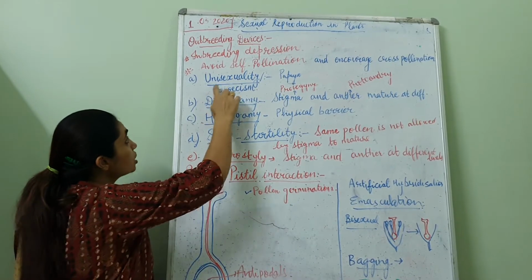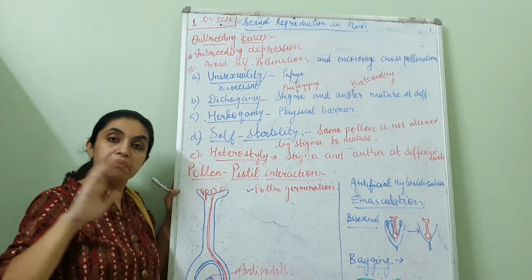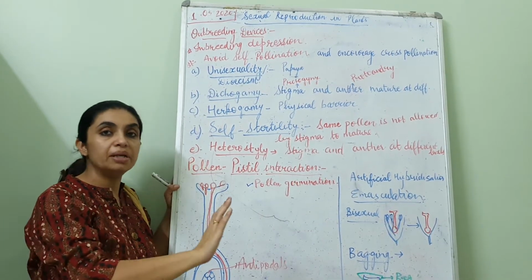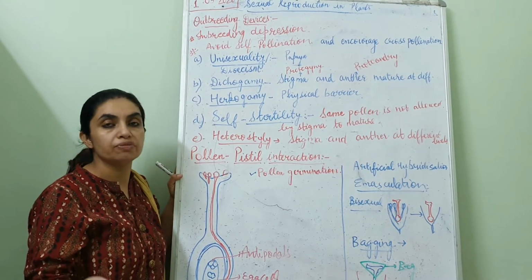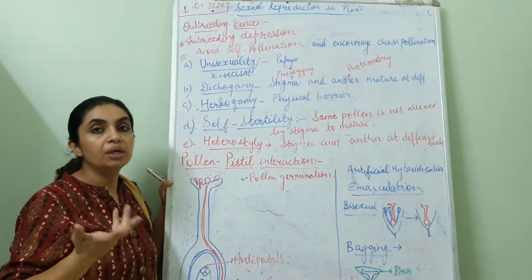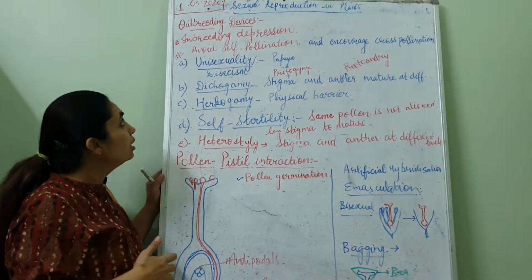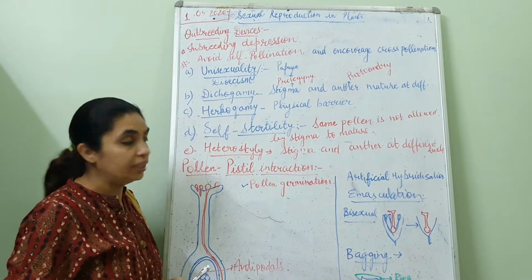Unisexuality means like papaya, etc. The male plant is different and the female plant is different. So there is no case of self-pollination when male flowers and female flowers are located on different plants. Then self-pollination is definitely avoided.